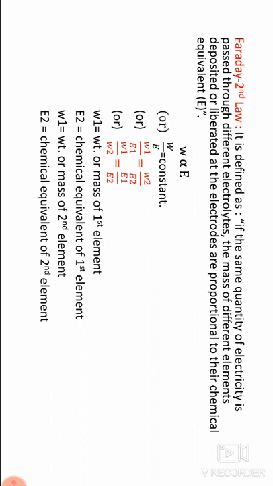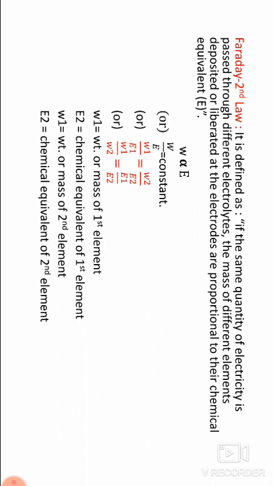Ferrous: atomic weight 56, valency 2, 56/2 = 28. Ferric: 56, valency 3, 56/3 = 18.66. Chlorine: 35.5, valency 1, 35.5/1 = 35.5.